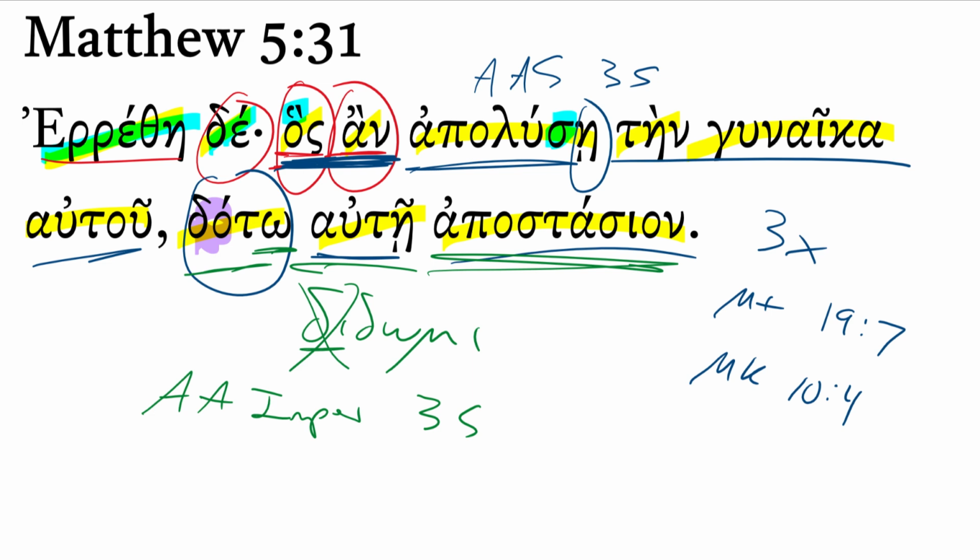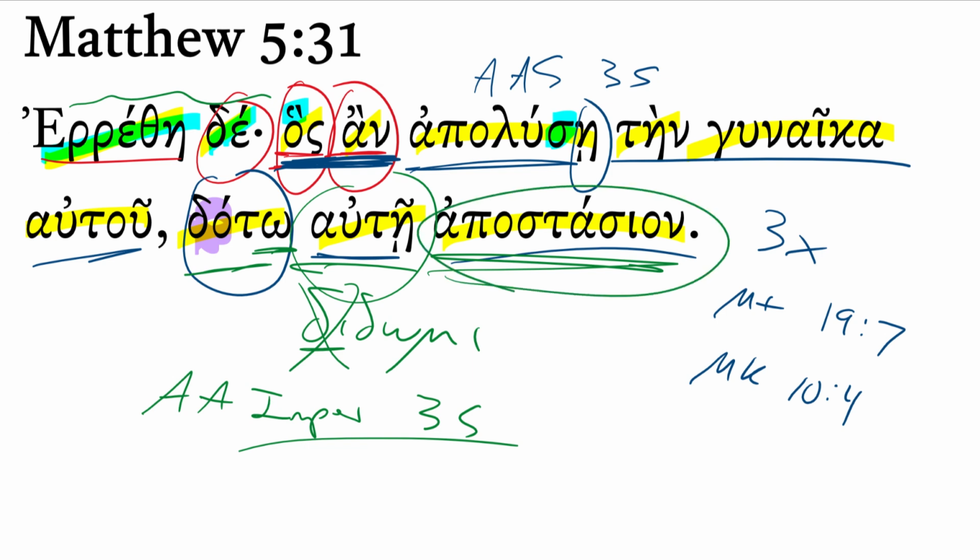But these third person imperatives maybe are better translated, he must give to her. It is an imperative. Whoever divorces his wife, he must give to her. Right? Jesus is saying this is what was said to you. Now it was said to you, whoever divorces his wife, he must give to her an apostasion, a certificate of divorce.